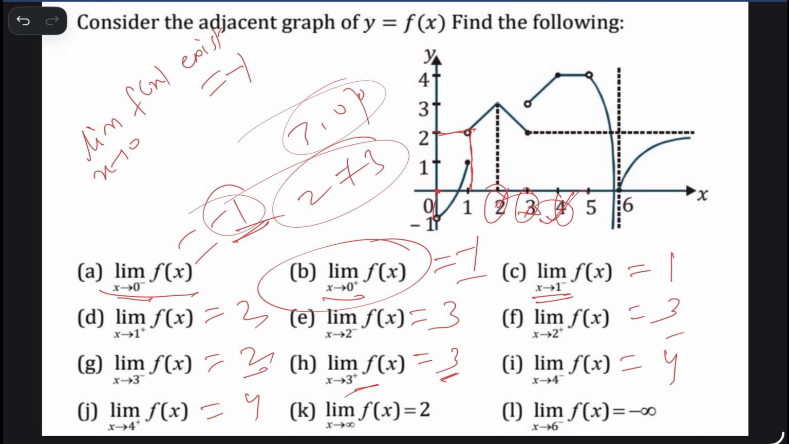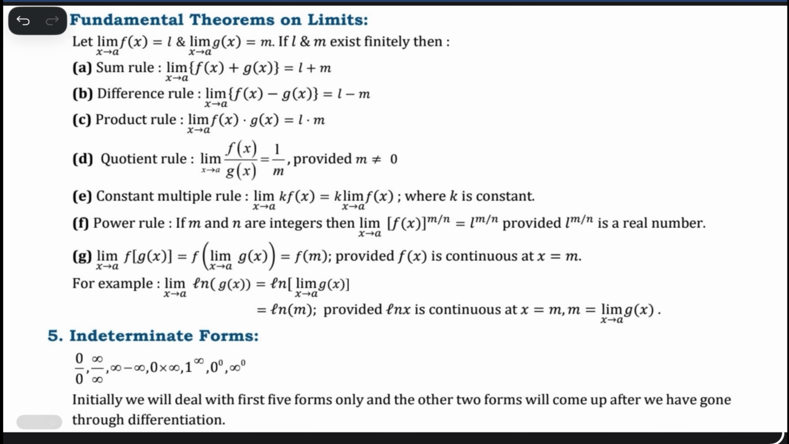4. So both limits exist, which means the limit exists at x equal to 4. Okay, and the remaining, infinity minus infinity, is already clear. So this one is clear. The next concept is what? The fundamental theorem of limits. What is the fundamental theorem of limits?